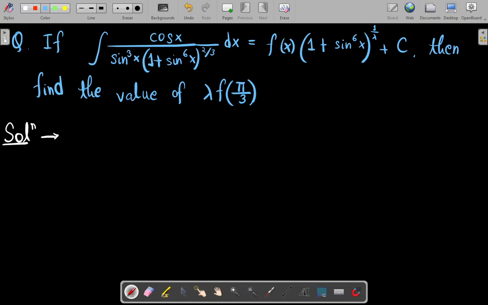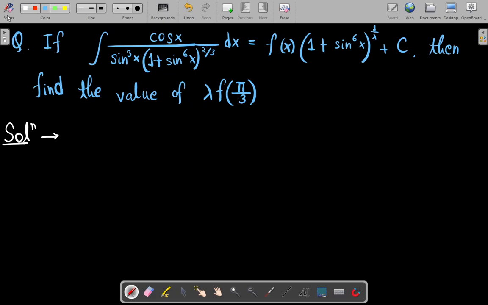Hello everyone. In this question, it is given that the integral of cos x upon the product of sin cube x and (1 plus sin to the power 6x) whole raised to the power 2/3 dx is equal to f(x) times (1 plus sin to the power 6x) whole raised to the power 1 by lambda, plus c. Then we are to find the value of lambda times f of pi upon 3.